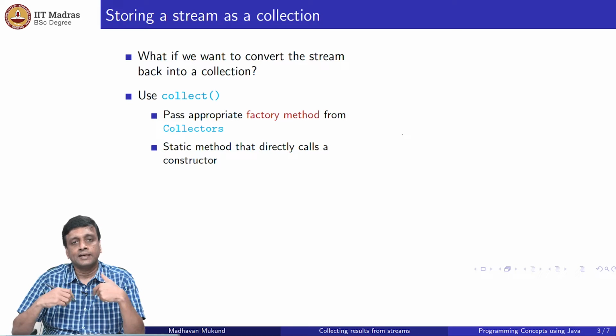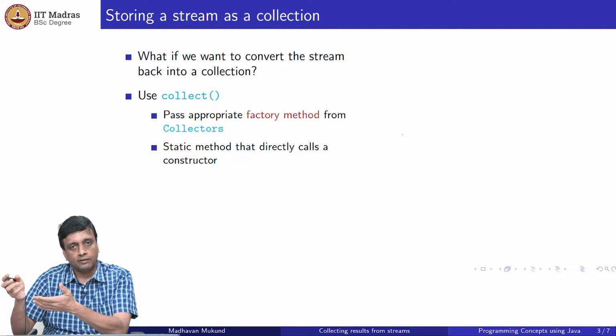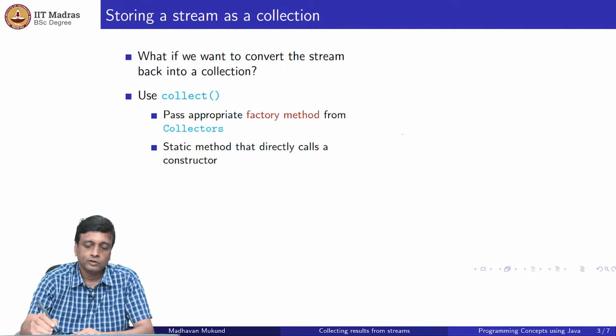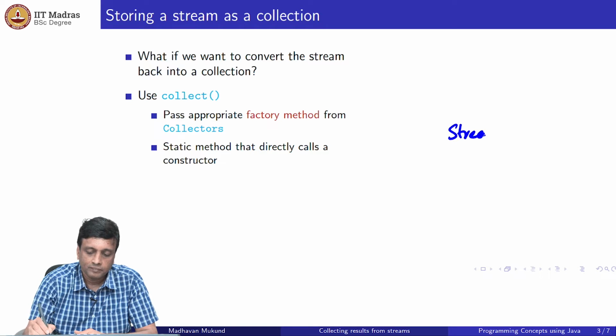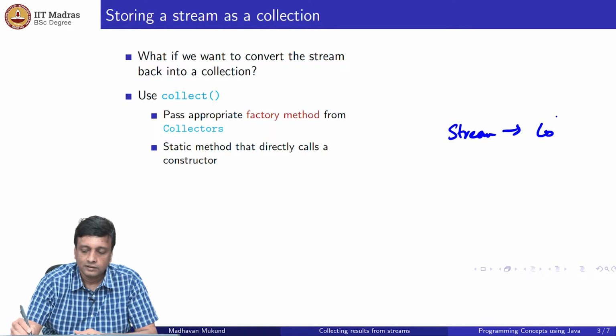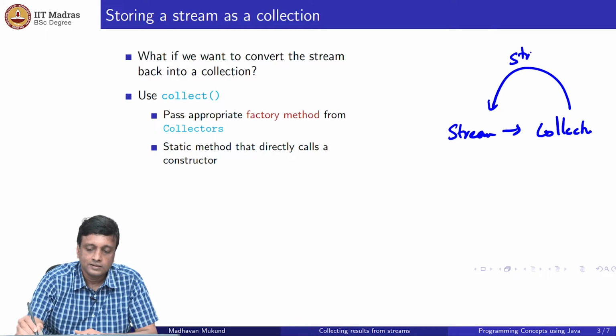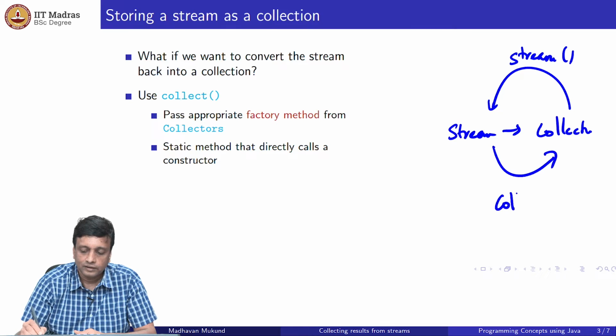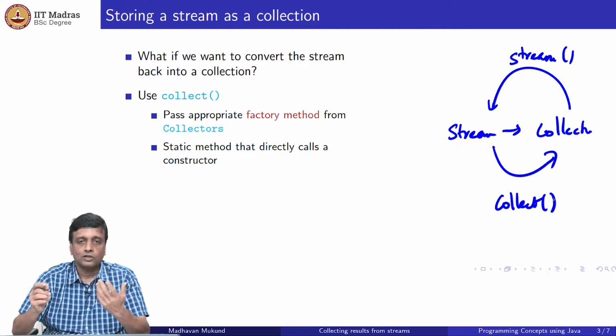When we started with a collection, we applied stream to generate a stream. So now we want to start with a stream and go back to a collection, right? So we go from stream to collection. Earlier we did this using the stream function. Now we are going to do this using the collect function, right? So there is a logic to the name.